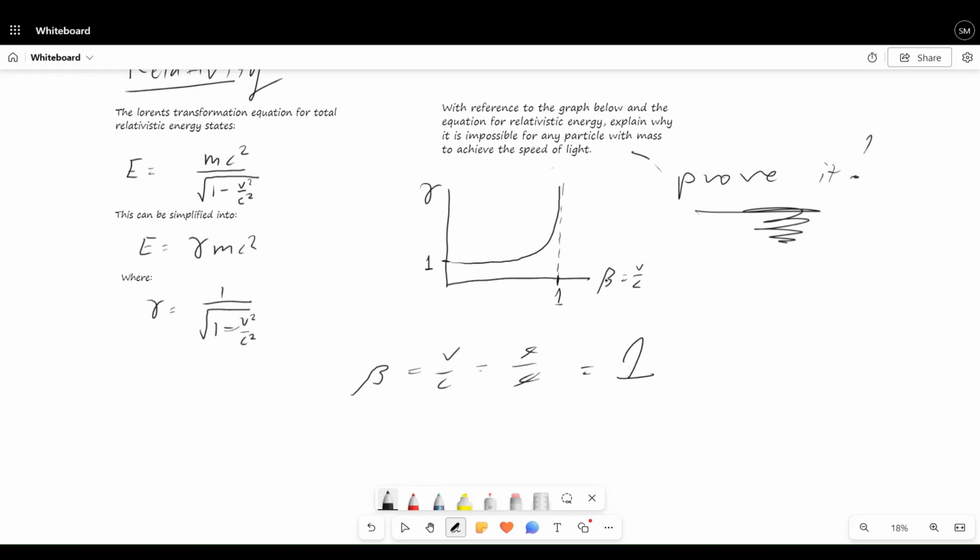And we can see here that when beta becomes 1, in other words, when the velocity is equal to the speed of light, suddenly something happens here on this graph, right? Gamma goes to infinity. There's a vertical asymptote here, right? So that's one thing that we might have to include in our answer. Let's look for something else. Okay, why does gamma go to infinity here? Well, let's look at the equation for gamma. This part of gamma, let me just write out gamma here.